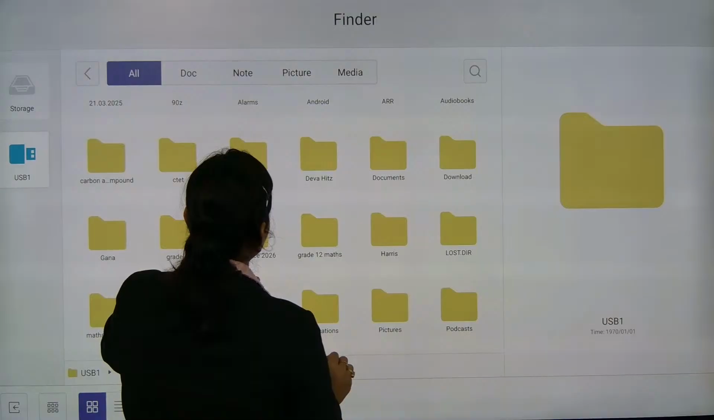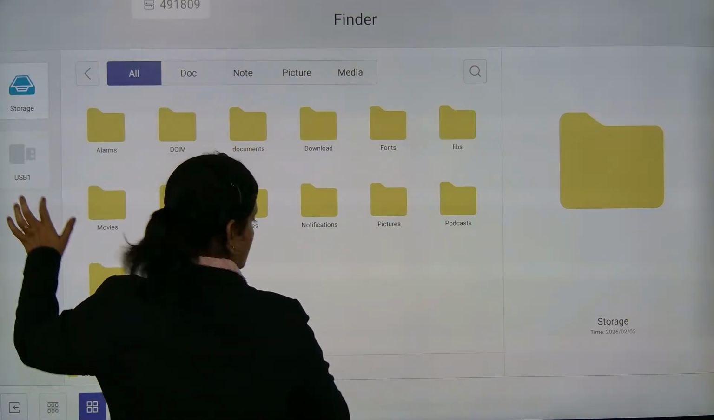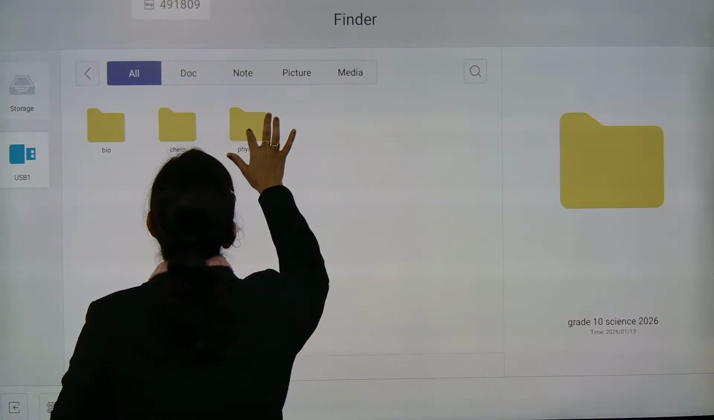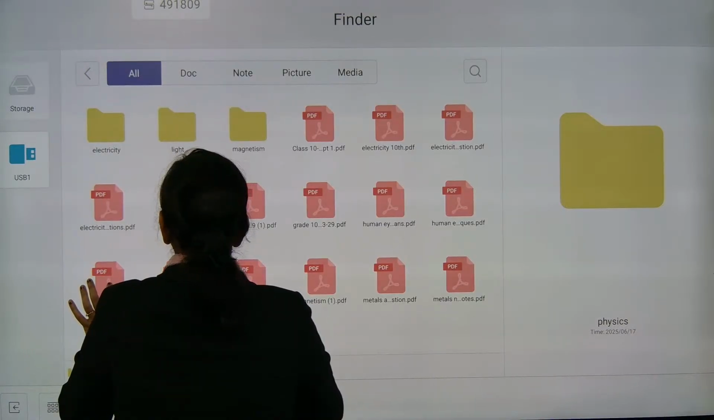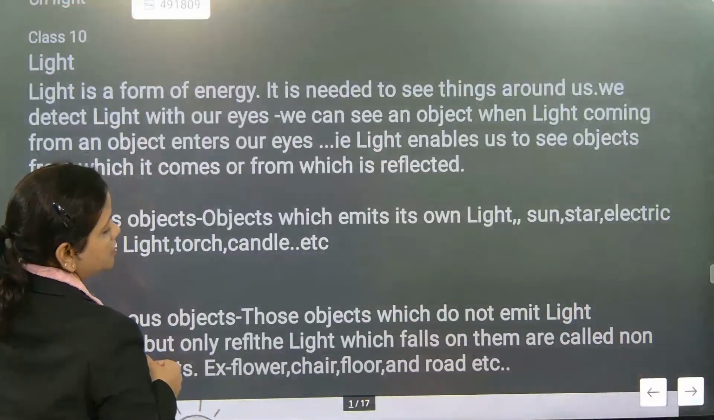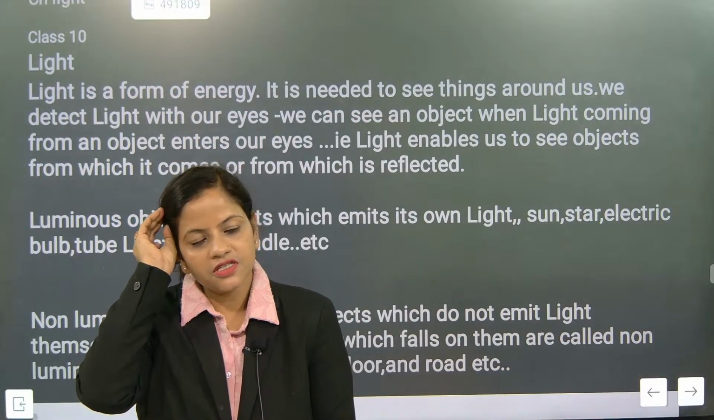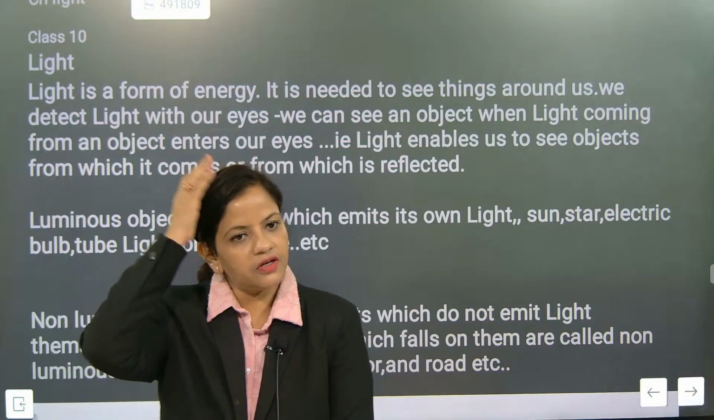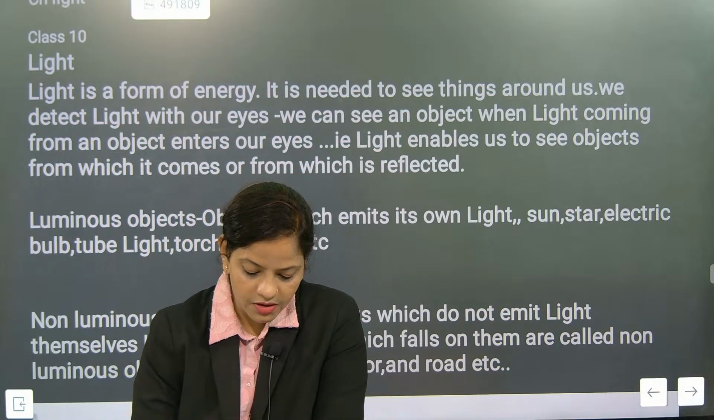Physics one shot revision we will do today. See, already we know about the light chapter. Light is a form of energy which produces in us the sensation of sight. Understood? Sensation of sight means vision.